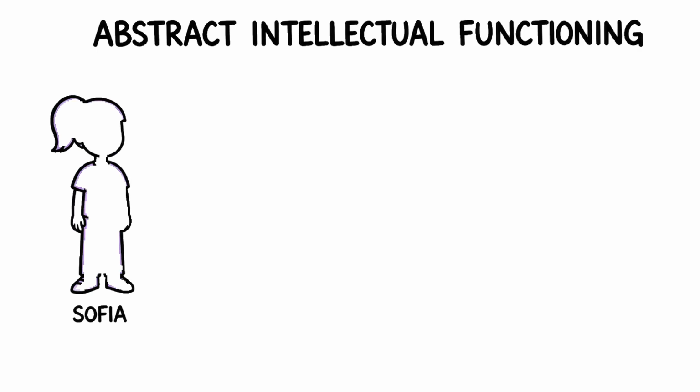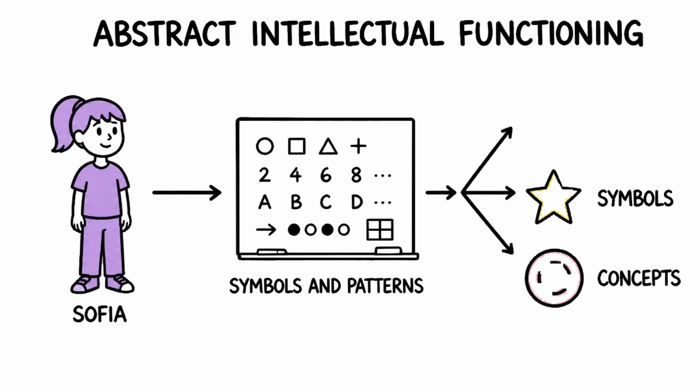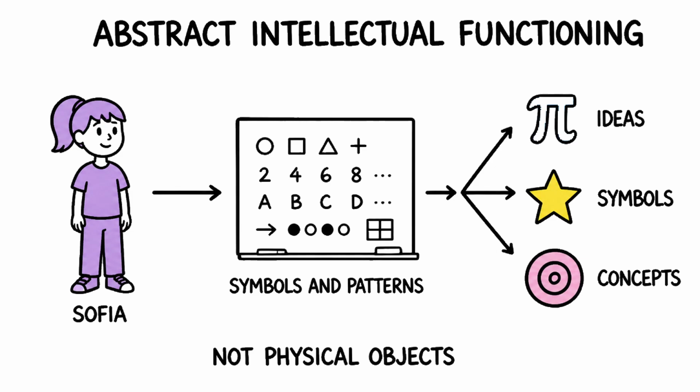Intellectual ability can also be expressed in different forms. The first form is abstract intellectual functioning. Sophia works with symbols, patterns, and concepts on the classroom board. She handles ideas that are not physical objects.